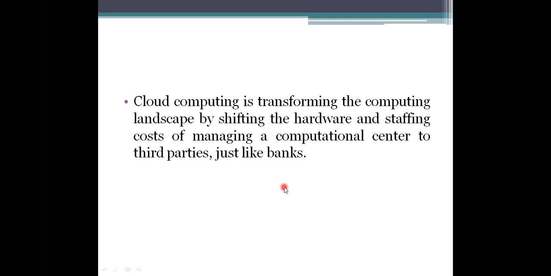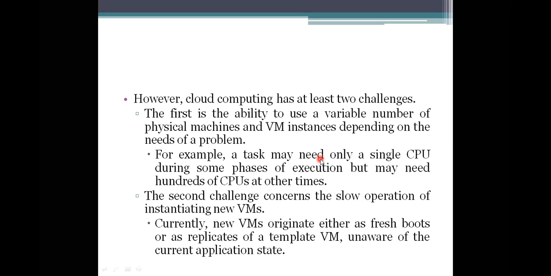When we talk about cloud computing, it has to consider two challenges while processing. The first one is that it must be able to use a variable number of physical machines and virtual machine instances, because we may not decide that the problem will be the same for all situations. For example, one task will be computed on a single processor, another task may take multiple processors into account, and another task will need hundreds of processors to be added into account.